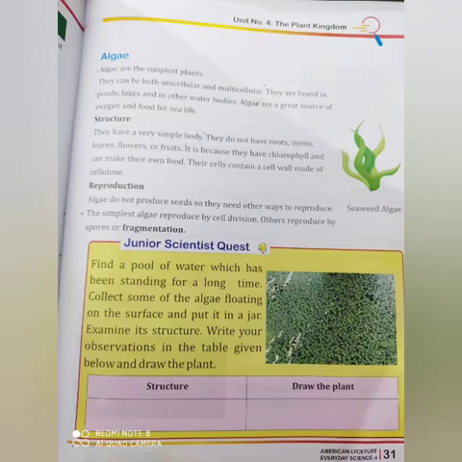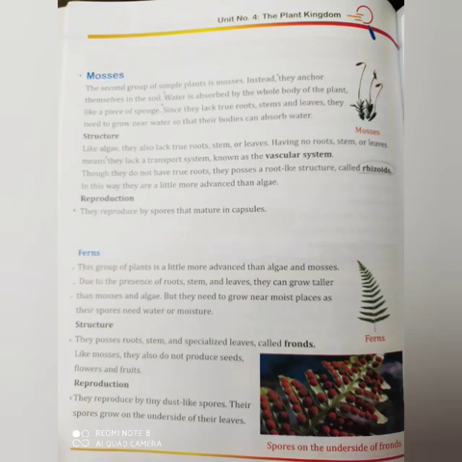Okay, algae. Algae are the simplest plants. Their body has no roots, stems, leaves, flowers or fruits. It is because they have chlorophyll and they can make food that they are included in plants. The activity here is very interesting. You will find mostly algae or mosses in a pond.